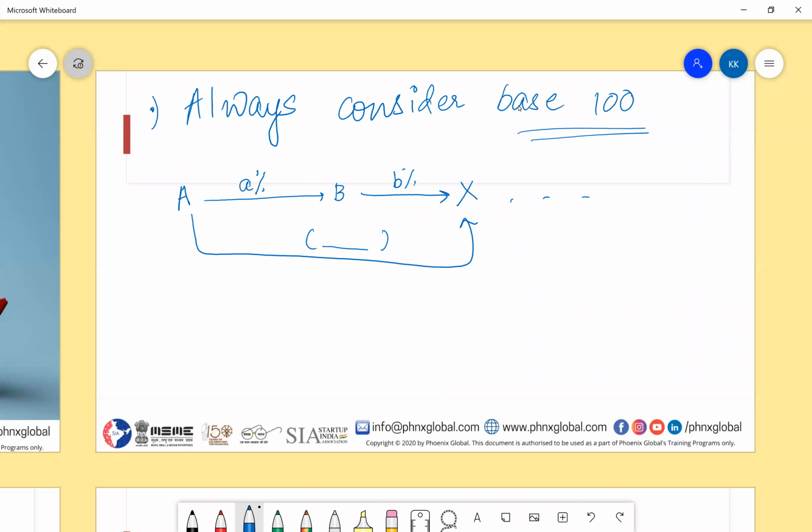X minus A by A will give me the direct percentage. Okay, great, great.